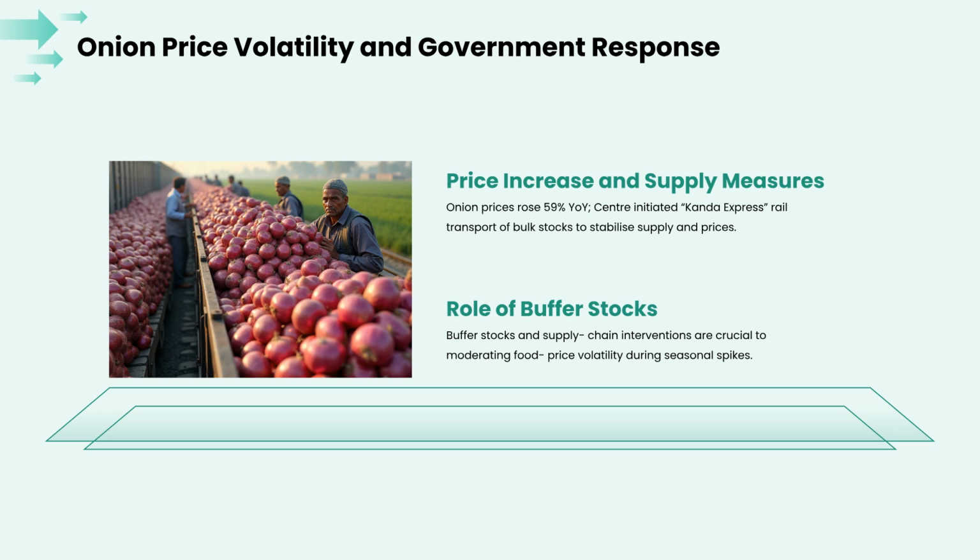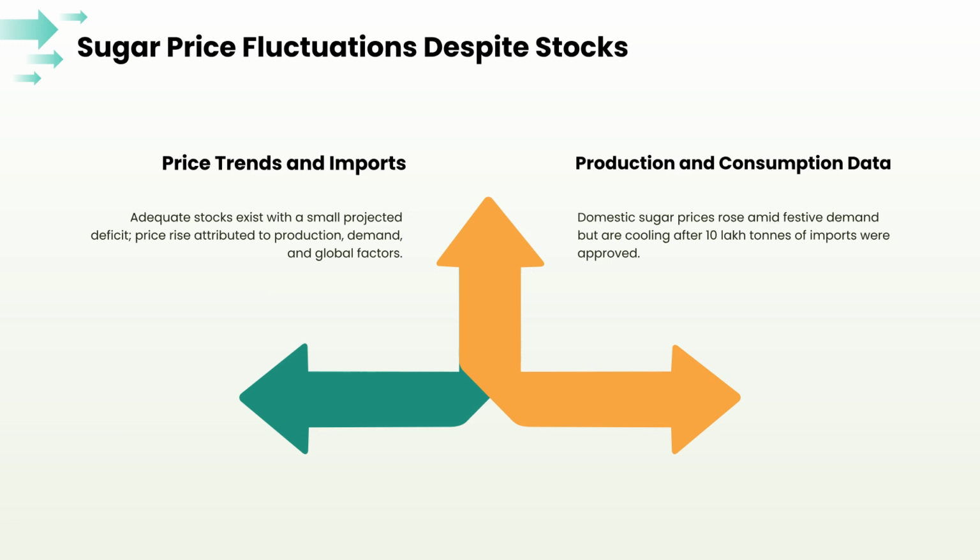Next, we turn our attention to food price management, specifically regarding the volatility in onion prices. With onion prices rising 59% year over year, the government launched the Kanda Express to stabilize supply. Buffer stocks continue to play a critical role in managing seasonal price spikes.